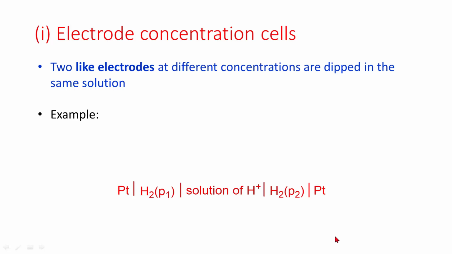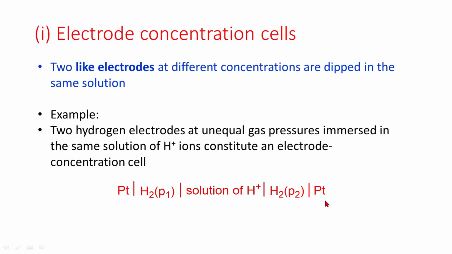An example is platinum, hydrogen at pressure P1, in contact with a solution of H+ ions, which is in contact with hydrogen at pressure P2, in contact with platinum. That is, two hydrogen electrodes at unequal gas pressures immersed in the same solution of H+ ions constitute an electrode concentration cell.